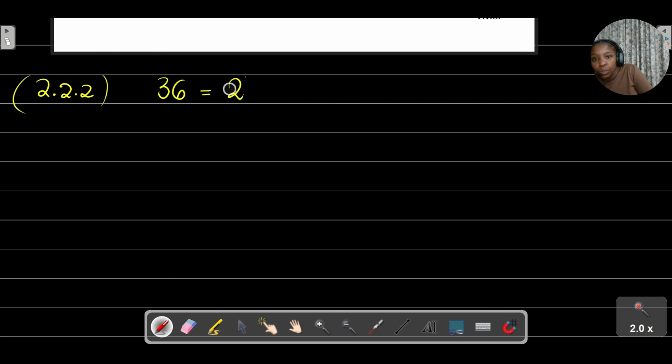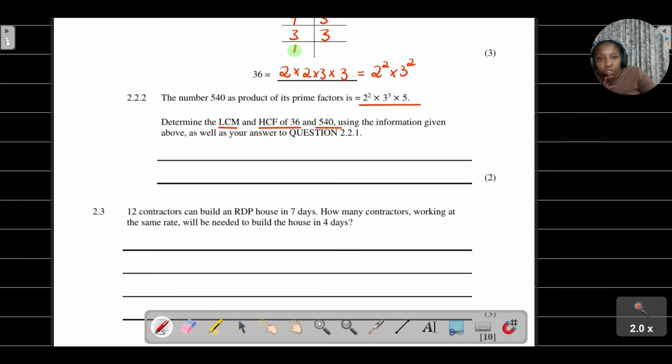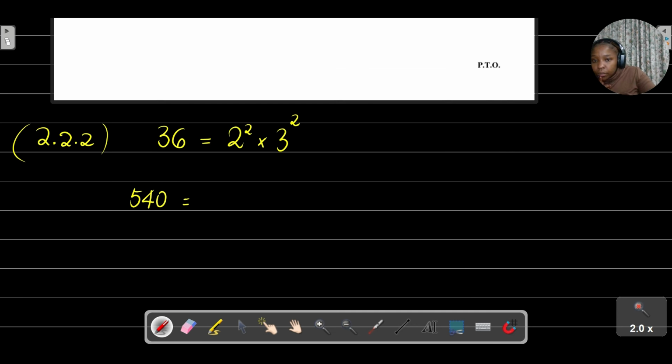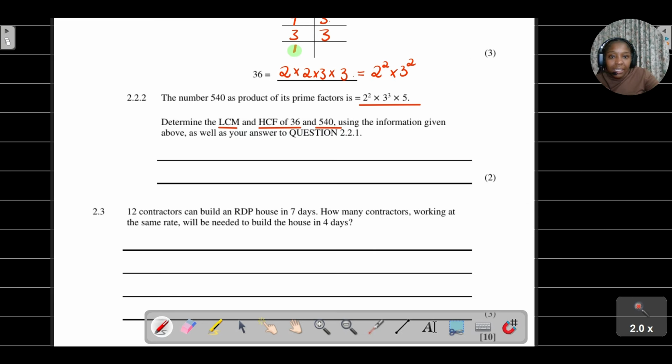Then we are also told that the prime factors of 540 are 2 to the power of 2 times 3 to the power of 3 times 5. That's given to us there.